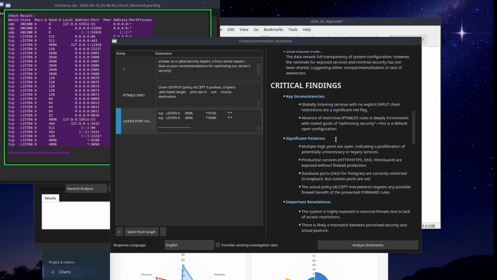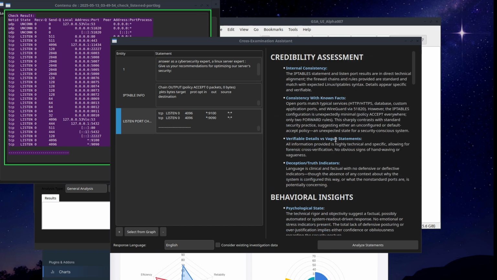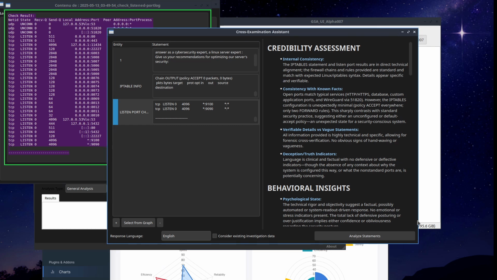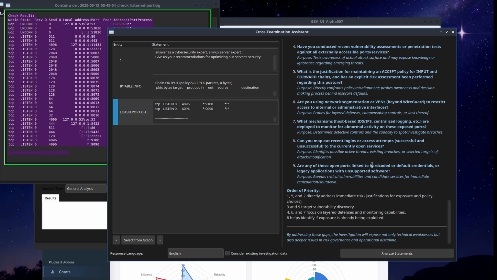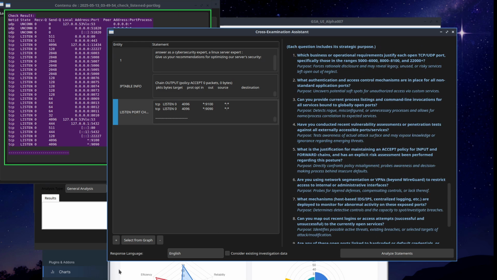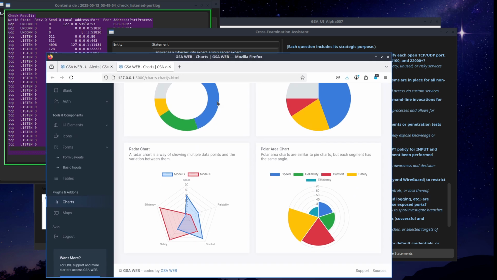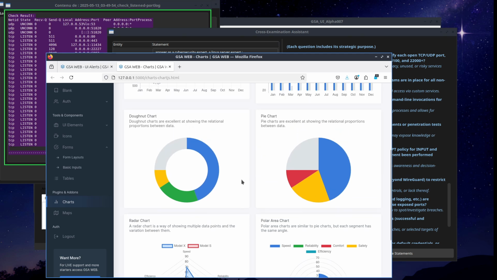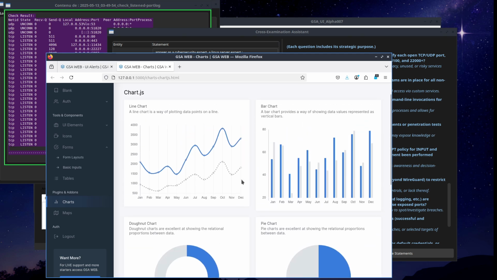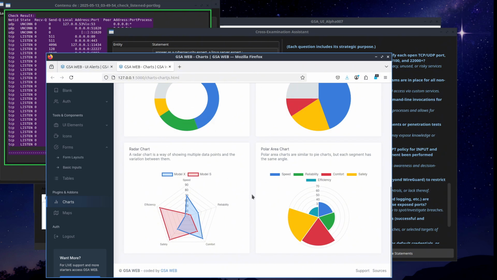We have all the output here from the AI analysis. Okay, so this is what we can do with this solution. At the same time, in our web module here, we can map any kind of analysis regarding the logs, regarding the information, regarding anything. We can have all this information in our GSA web module.